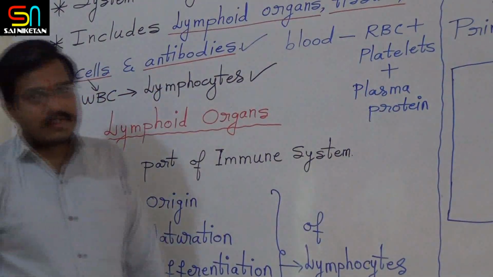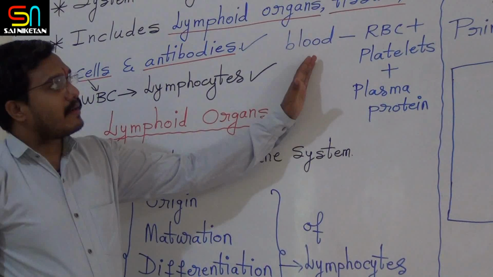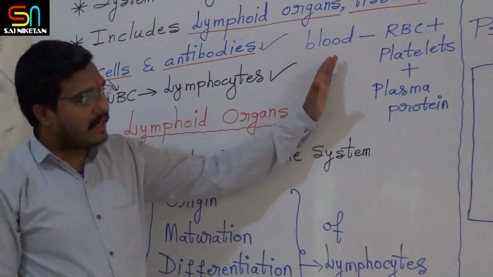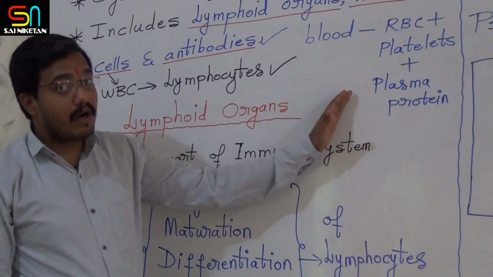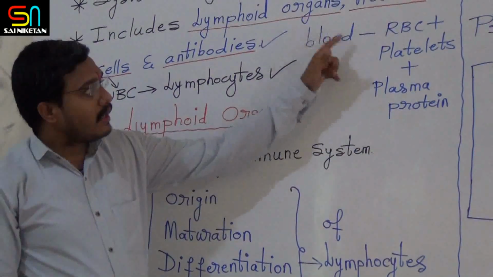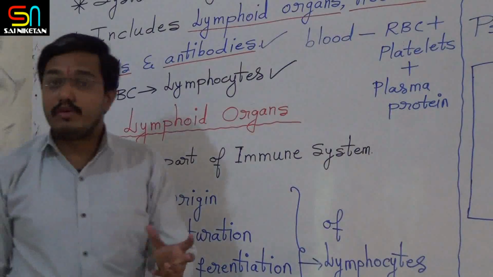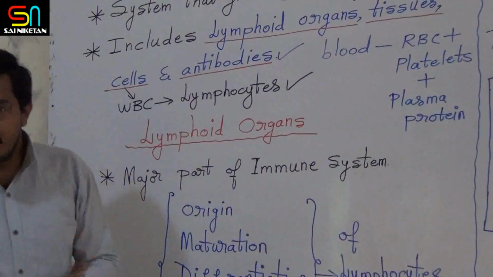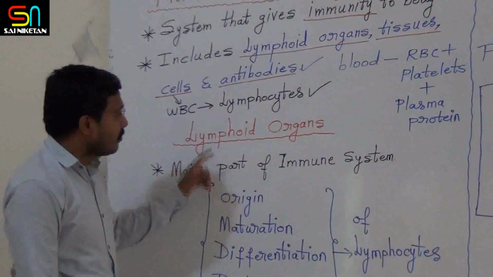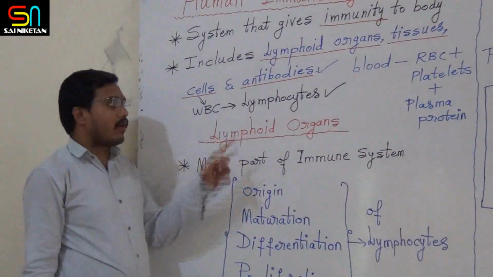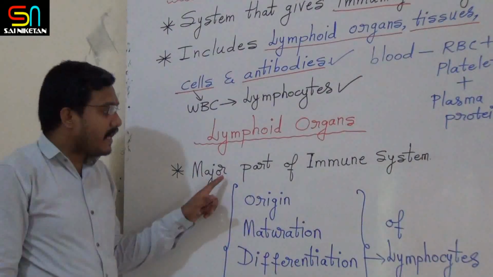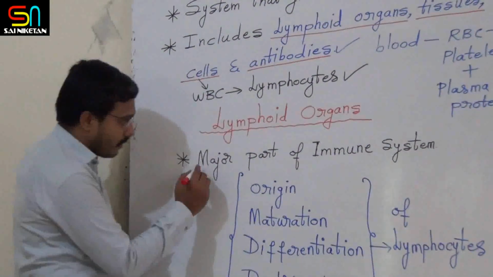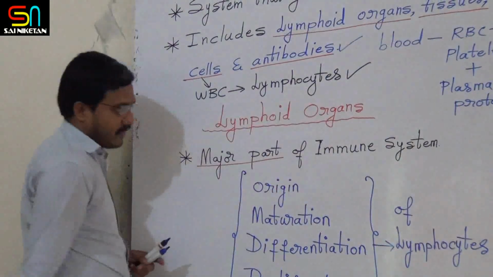In simple words, lymph is blood minus RBC, platelets and plasma proteins. Therefore lymph is rich in WBC. WBCs take part in immunity. Therefore, when you hear the word lymphoid organs, that is a major part of the immune system.